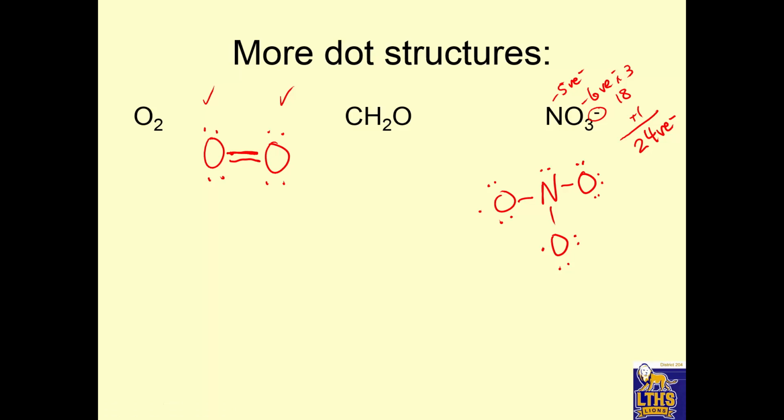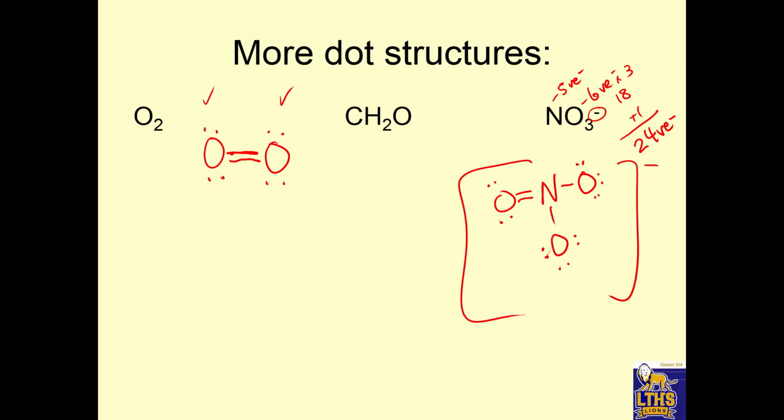Okay. So one thing that this molecule can do is take the 2 single electrons on oxygen and pair those up. But then look at this, oxygen is still not stable. So we can take that pair on nitrogen and double bond it on that side. Okay, and then this is a -1 charge. So double bonds only happen when you run out of electrons and you need to make things stable.